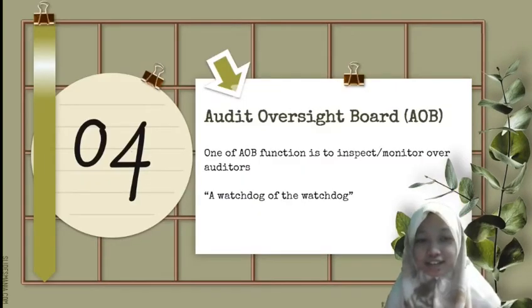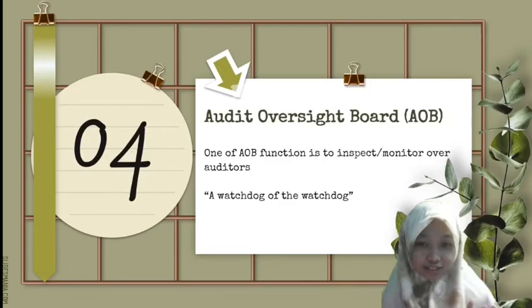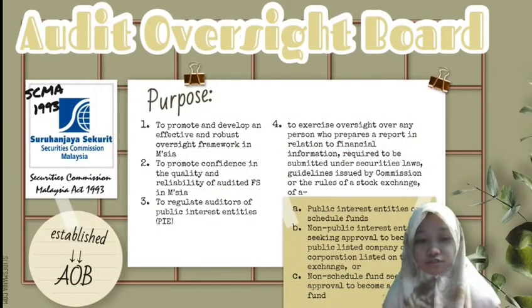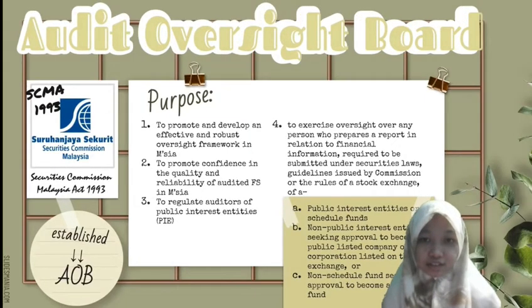Hello, I'm Asila and we will now take a look at the Audit Oversight Board, or AOB for short. How is AOB related to quality control? Well, one of AOB's functions is to inspect and monitor auditors. If the auditor is a watchdog, then AOB is the watchdog of the watchdog.